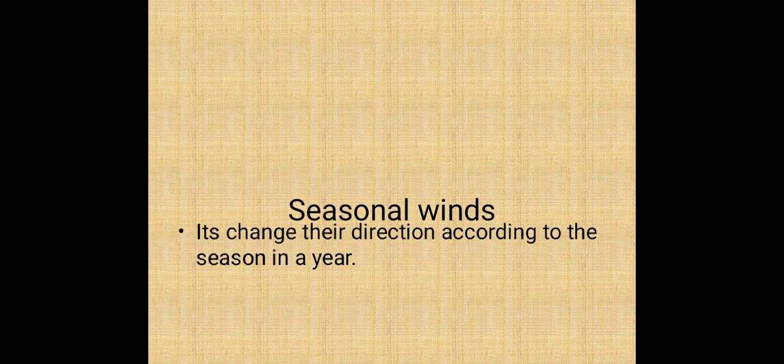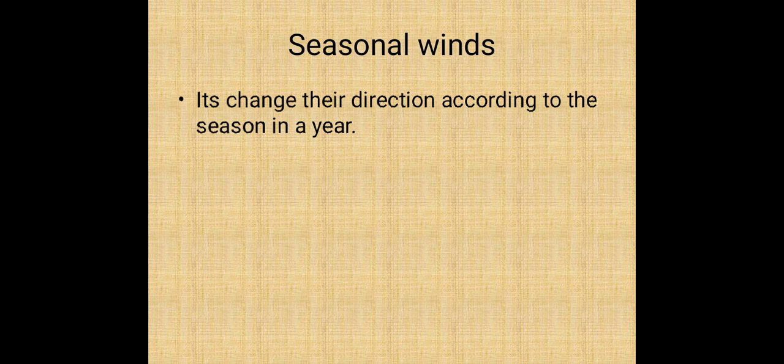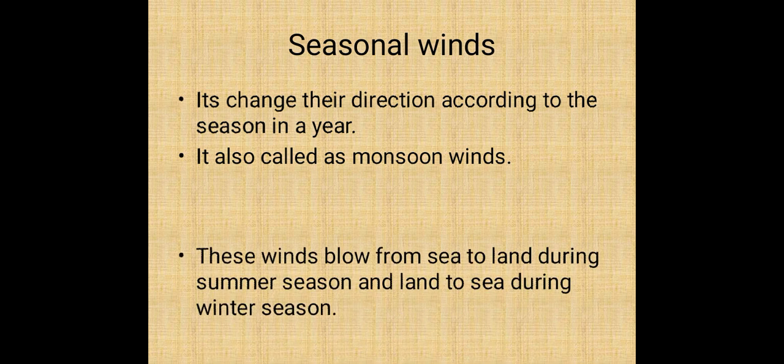Next one is seasonal winds. As the name suggests, they change their direction according to the season in a year. These winds are also called monsoon winds.